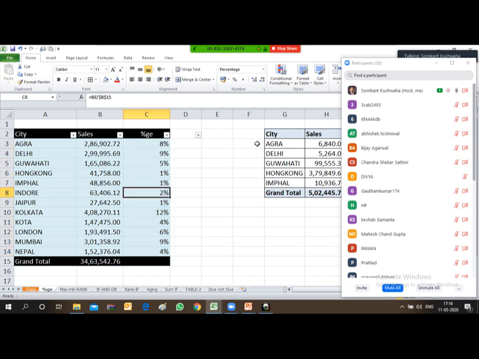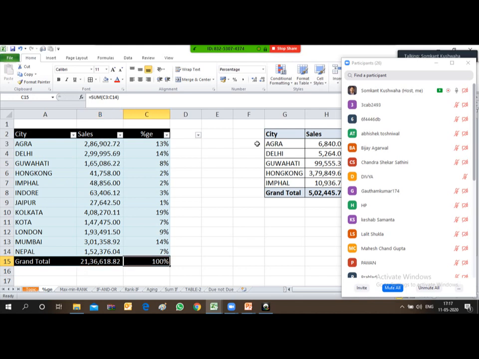Now you can also check whether this percentage comes to 100% or not. Just add the entire column. It's not coming. So it means there is some error in the total. Let me check the total. The total is coming 21 lakhs, earlier it was 34 lakhs. So the total was wrongly calculated earlier, and now I have corrected it.